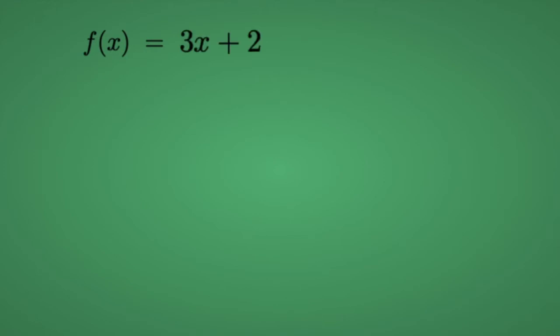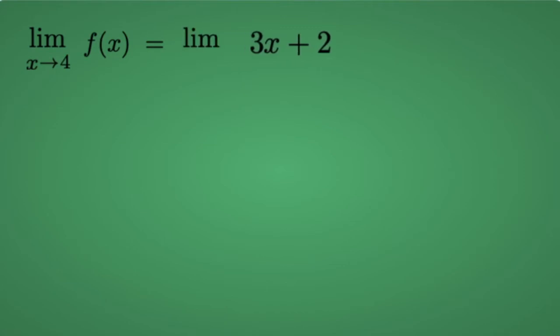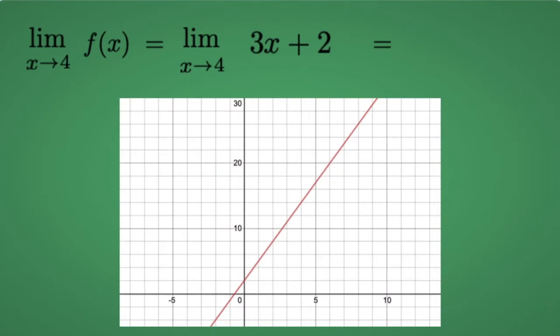The next part we need to know is where we are finding the limit. Our function is written in terms of x, so let's find the limit of f of x as x approaches 4. Finally, we need to find out what the limit is. Looking at a graph of f of x will help.